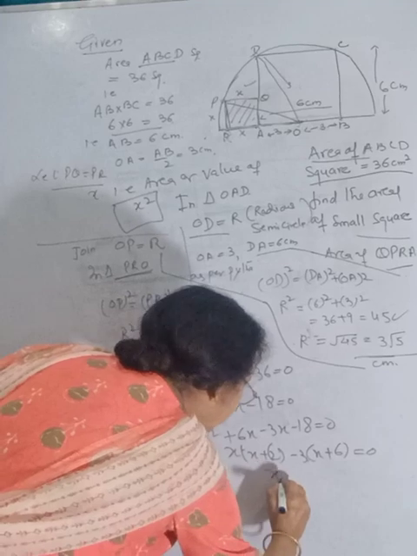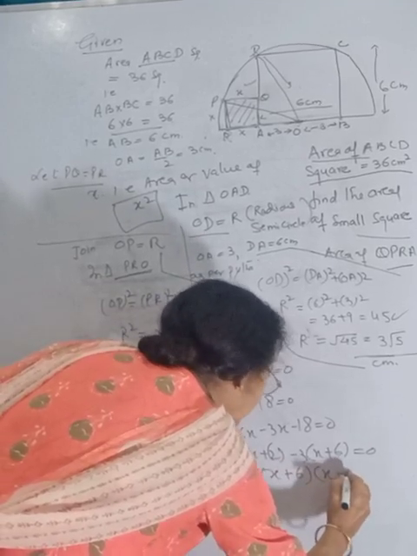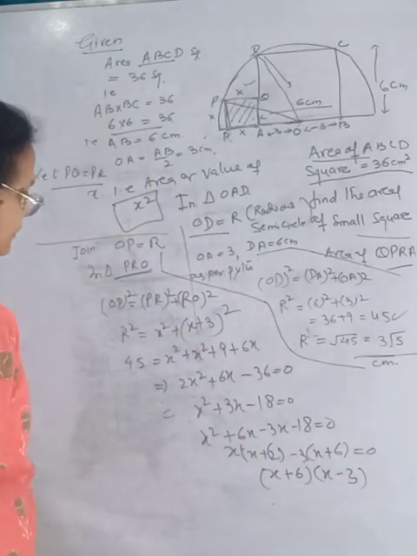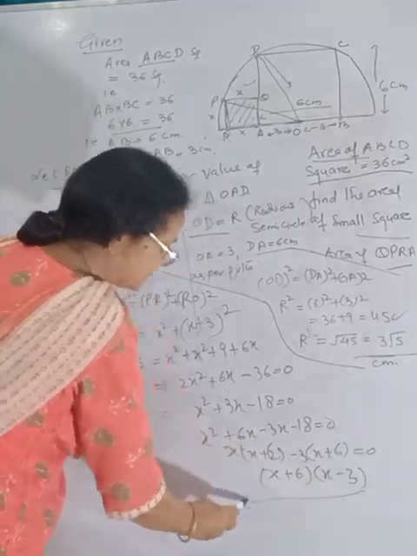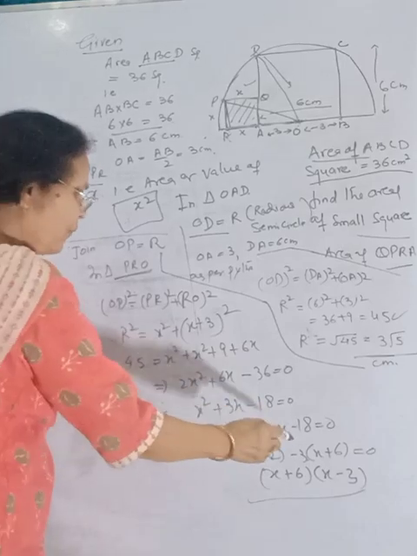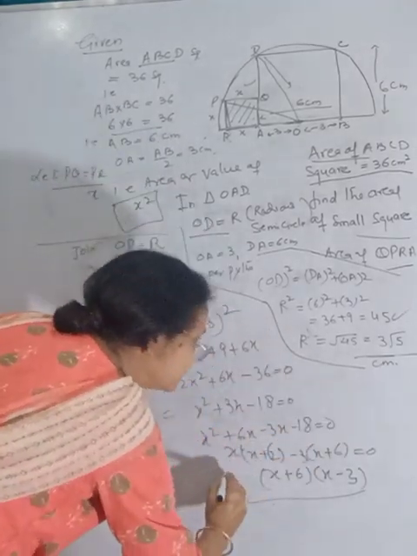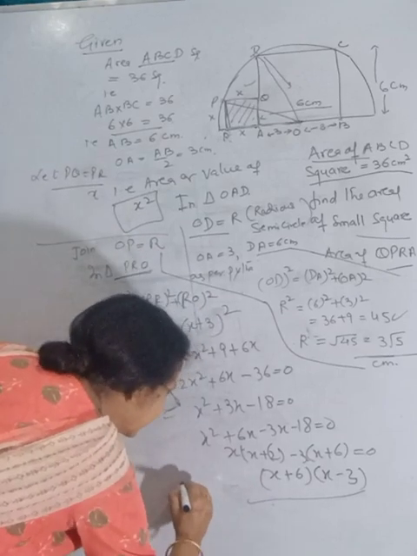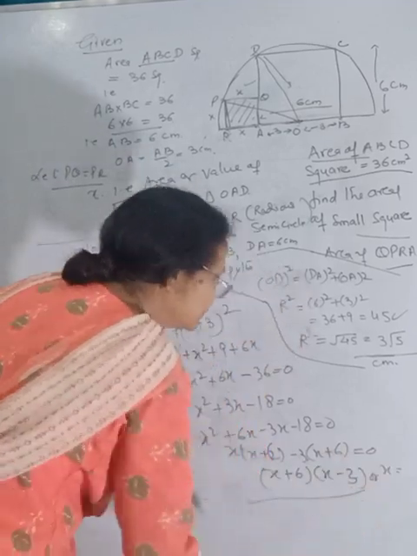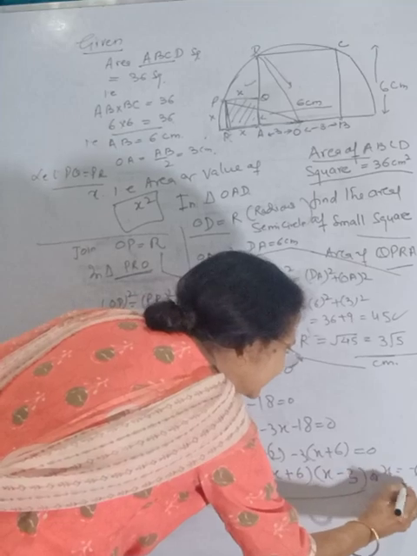It means we have two factors of this equation, X plus 6 and X minus 3. These are the two values of X, and X is nothing but the side of the square. From here X is either equal to minus 6 or plus 3.